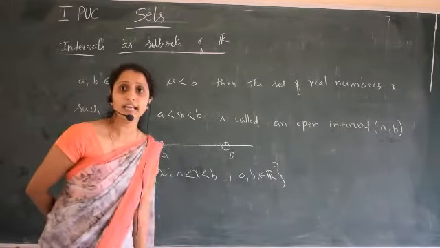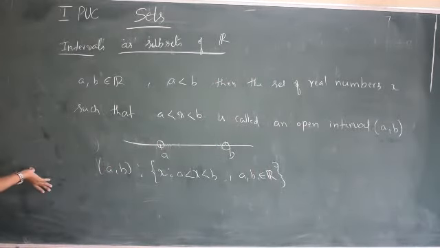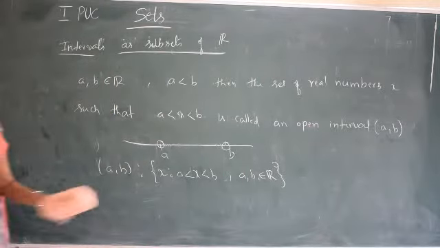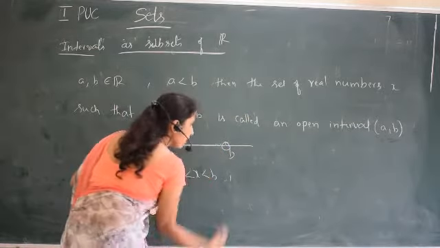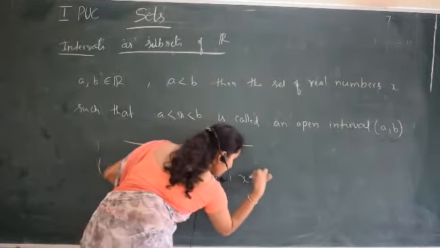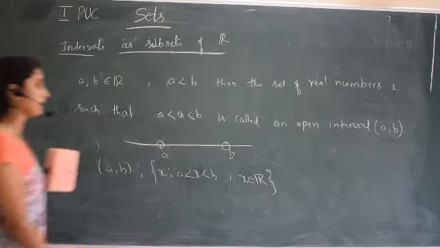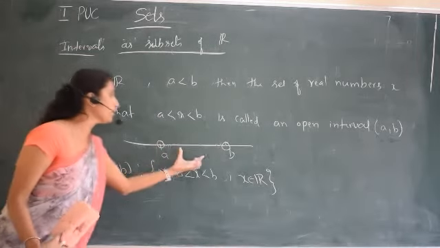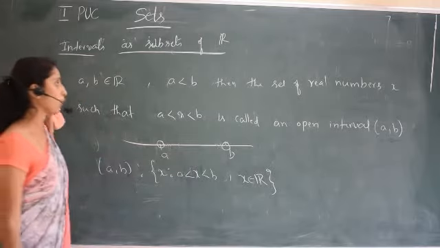Hello students, we have seen the open interval: the set of all x such that a is less than x less than b, where a, b belong to R. Or instead of writing a, b belong to R, we can write x belongs to R also. So this is the open interval: all the real numbers in between a and b, not including a and b.